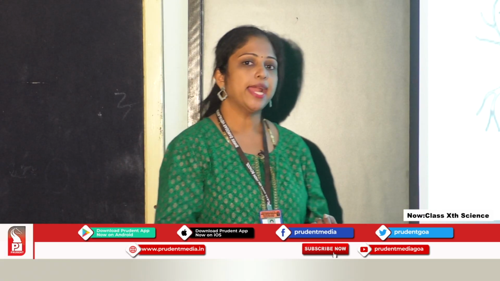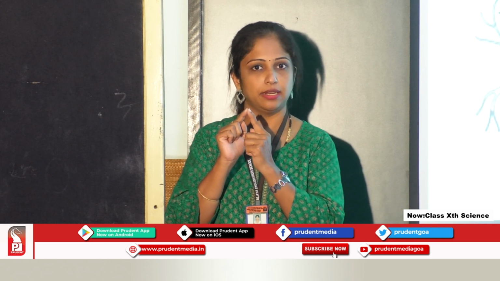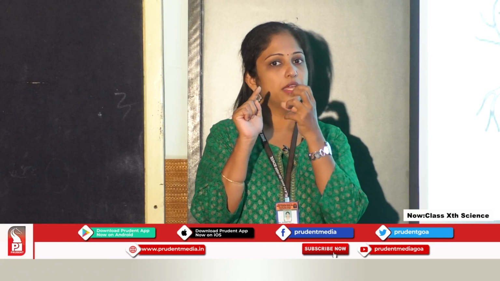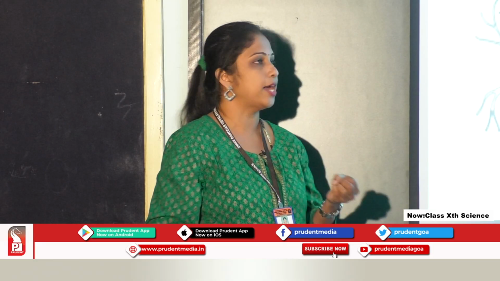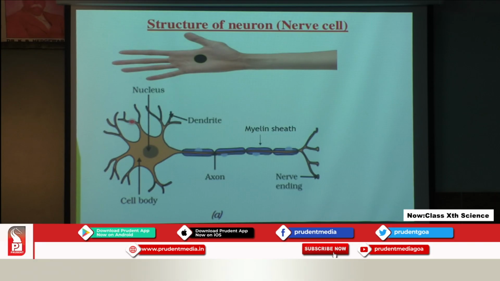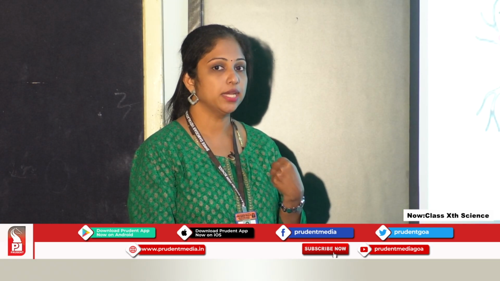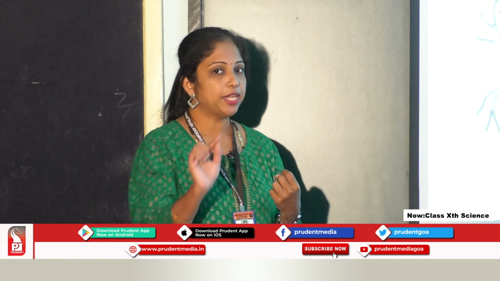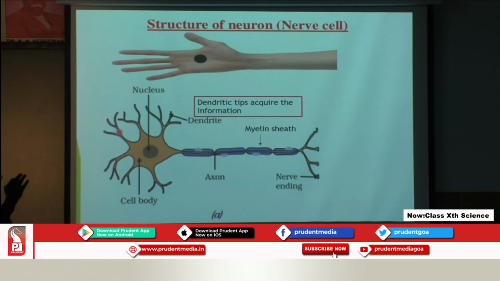Now let's consider I am touching a hot object. My finger will sense the heat, right? The receptors found in the fingers will receive the stimulus, and the stimulus received by the receptor will then be passed to the dendrites of this nerve cell. So what do these dendrites do? The dendritic tips acquire the information. What do I mean by acquire? They receive the information. I am touching a hot object, so that information will be received by the dendritic tip of the nerve cell.